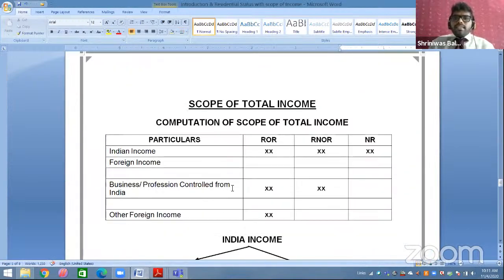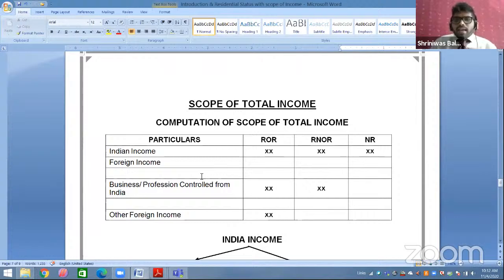Now students, we will start with the scope of total income. What do you understand by scope of total income? And most importantly, why do we calculate the scope of total income? The reason behind that is we have to compute the rough income of the assessee. We want the rough income of the assessee. What is the income of the assessee, roughly? So with the help of scope of total income, we will calculate his rough income.